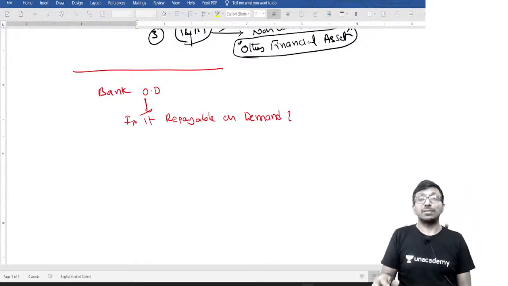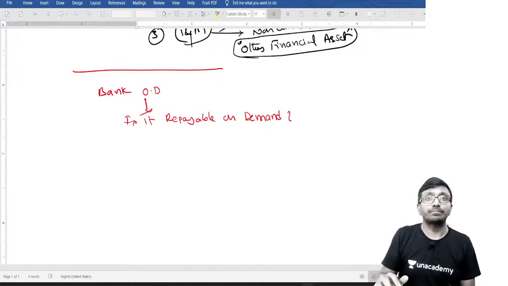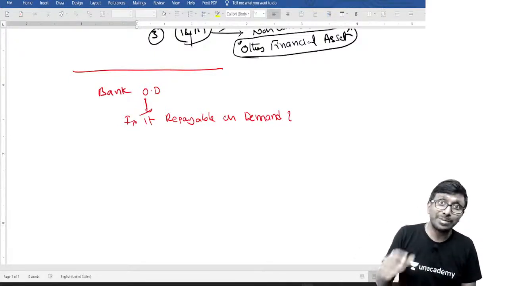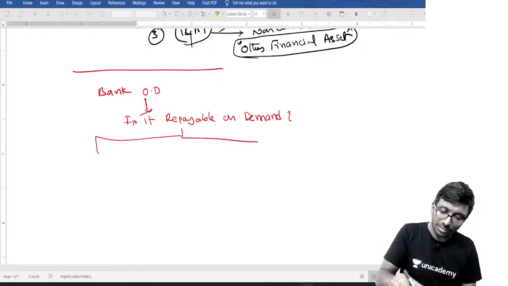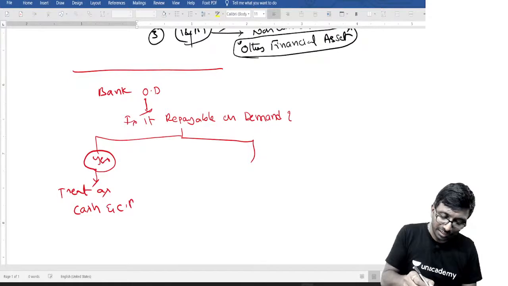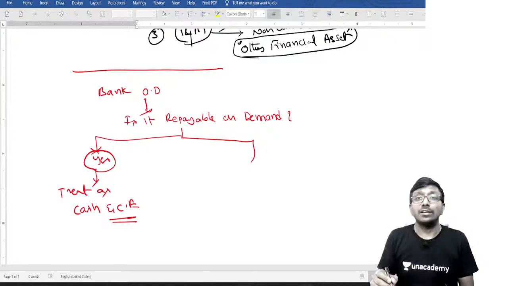Some bank overdrafts, after reaching a particular amount, will automatically be turned into a loan and will be repaid in installments. That's why not every bank OD is repayable on demand. So if you say yes, it is repayable on demand, then what are you supposed to do? We treat it as cash and cash equivalent, if it is repayable on demand.